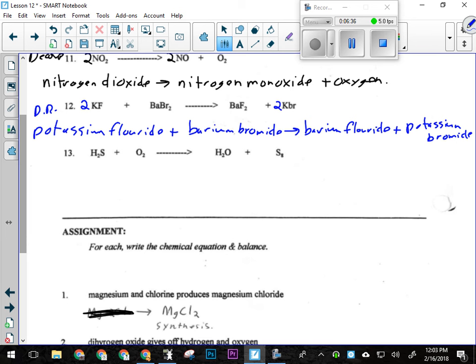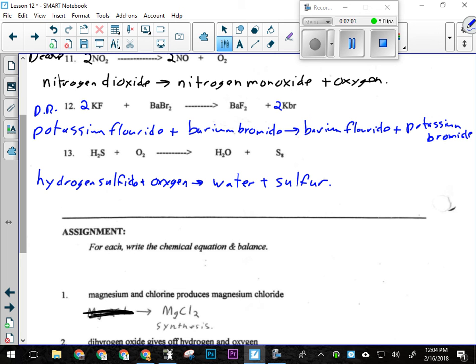All right, and then our last one, we've got hydrogen sulfide reacting with oxygen. Okay, and that's going to give us water and sulfur. And you'll notice that sulfur is written as S8 here because it's that one that's really special. When it's by itself, it's an 8.